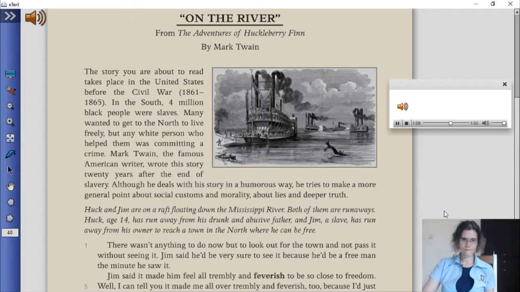There wasn't anything to do now but to look out for the town and not pass it without seeing it. Jim said he'd be very sure to see it because he'd be a free man the minute he saw it. Jim said it made him feel all trembly and feverish to be so close to freedom. Well, I can tell you, it made me all over trembly and feverish too, because I'd just realized that he was almost a free man, and who was to blame for it? Why, me. I couldn't get that out of my conscience.